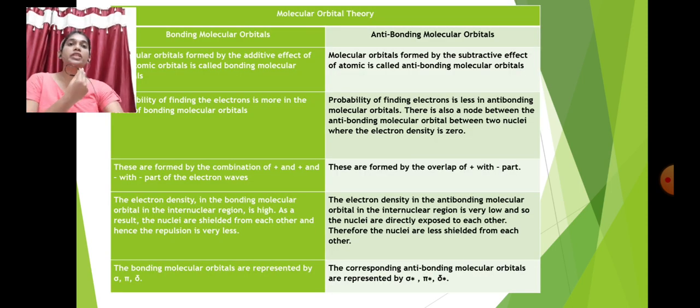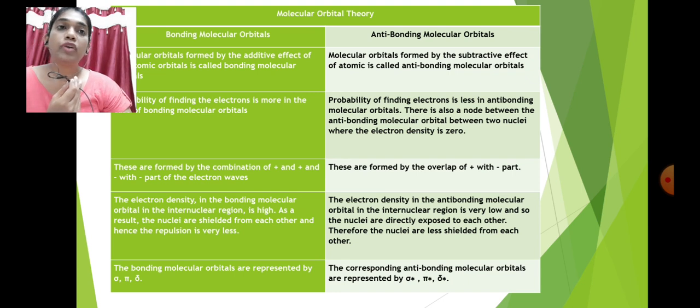Here is the difference between bonding molecular orbital and antibonding molecular orbital. We know that bonding molecular orbitals are formed by the additive effect of atomic orbitals, and antibonding molecular orbitals are formed by the subtractive effect. This means they are formed by psi A minus psi B, while the bonding molecular orbitals are formed by psi A plus psi B. The probability of finding the electron is more in a bonding molecular orbital.